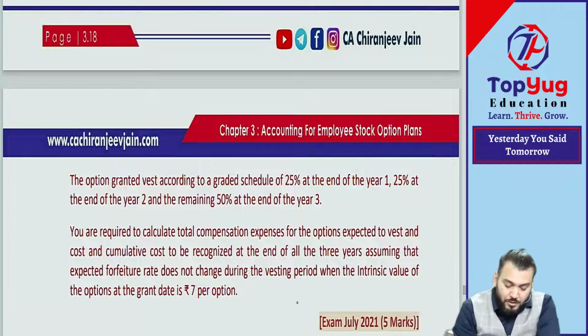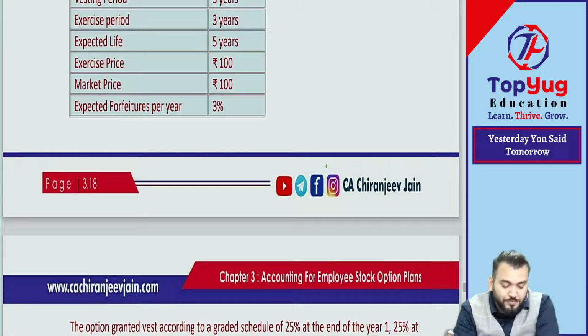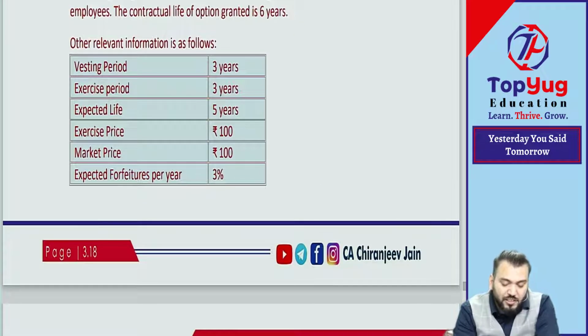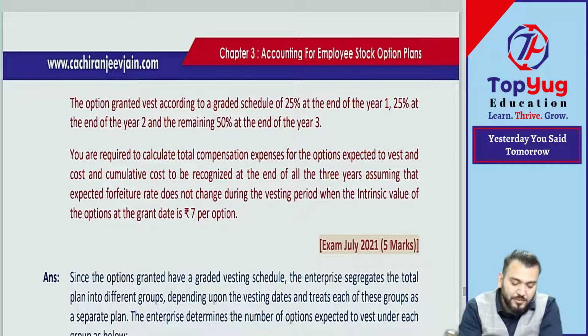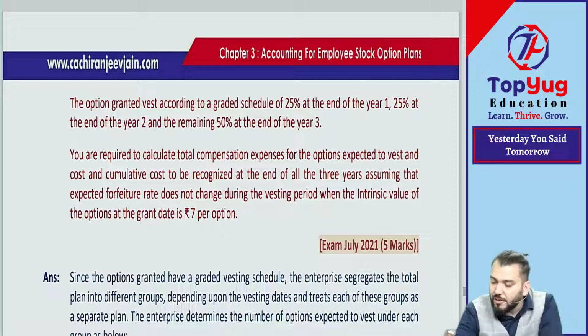Very good. So options granted vest according to graded schedule of 25% at the end of year 1 and 25% at the end of year 2 and remaining 50% at the end of year 3. What is the total option per employee? Total option is 600 options they have given per employee. So 25% of 600, how much? 150.